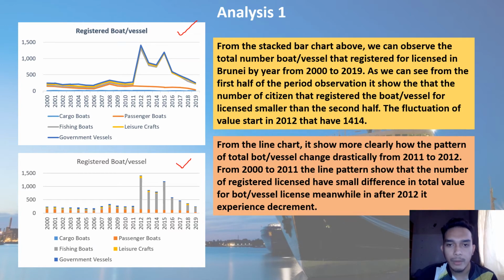As we see here, the line chart shows more clearly how the pattern of total boats or vessels changed drastically from 2011 to 2012. From 2000 to 2011, the line pattern showed that the number of registered licenses had only a small difference in total value for boat or vessel licenses. Meanwhile, after 2012, it experienced a decrement.